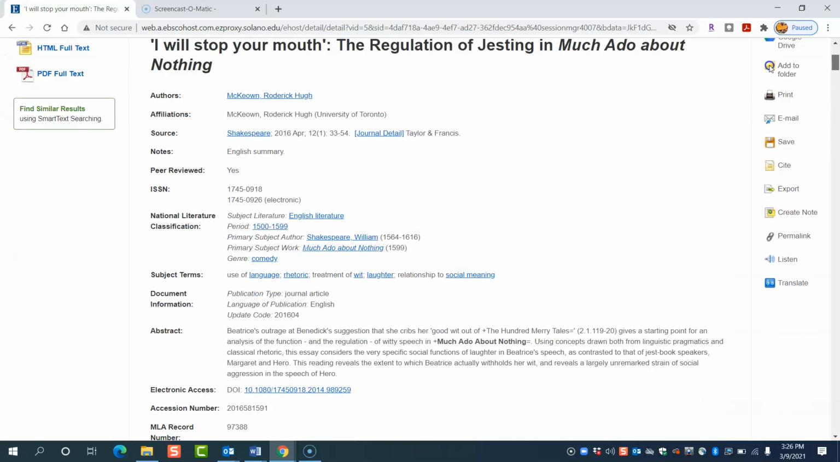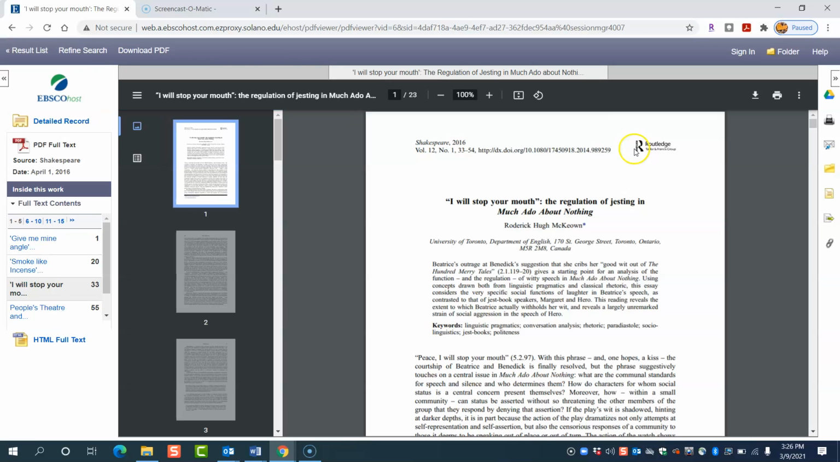You can print it up. You can email it to yourself. You can have it cite for you. You can go to the PDF full text and see what it looks like printed up in the journal itself.